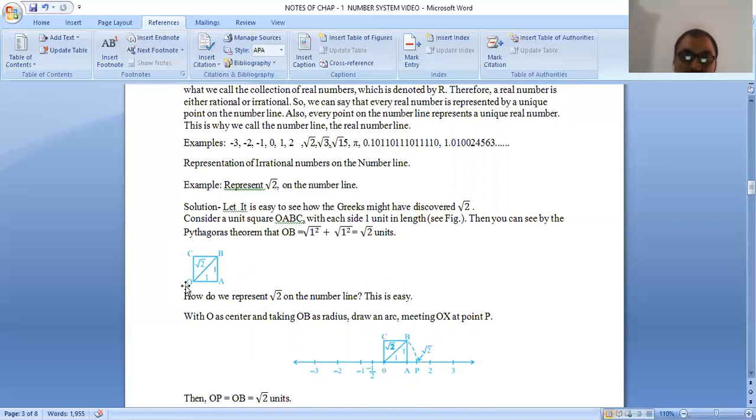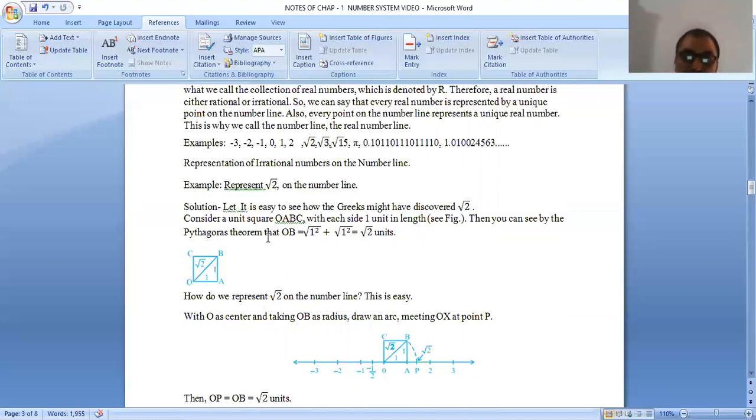Now you can see OAB is a right angle triangle, where A is the right angle. So we can solve it by the Pythagoras theorem.